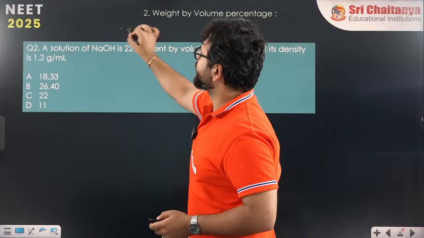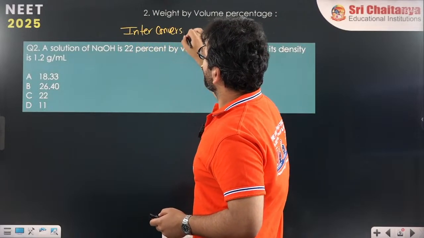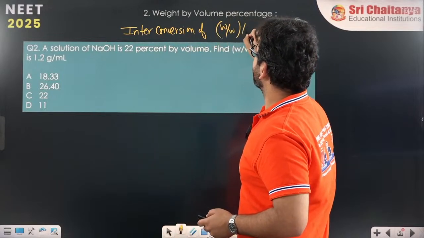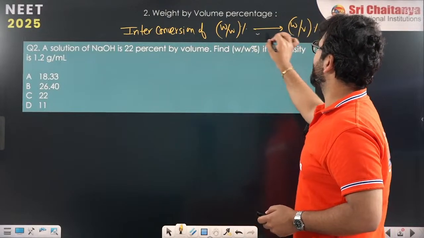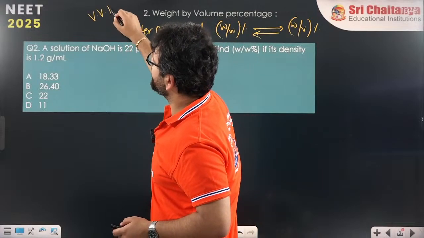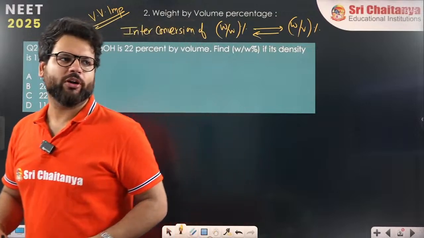First you think about it. Interconversion of weight by weight percentage to weight by volume percentage or vice versa. Very important from NEET point of view. Very important question from NEET point of view.